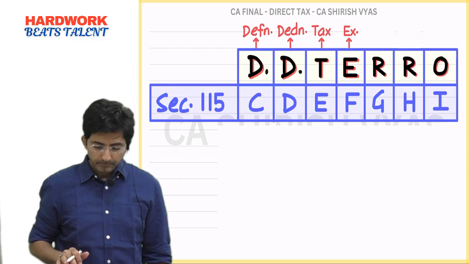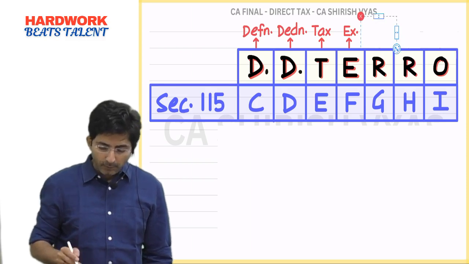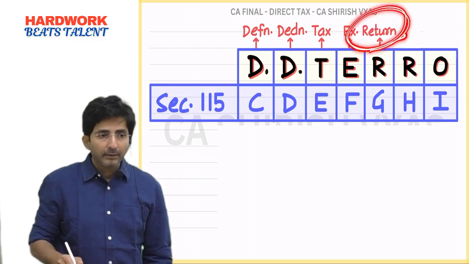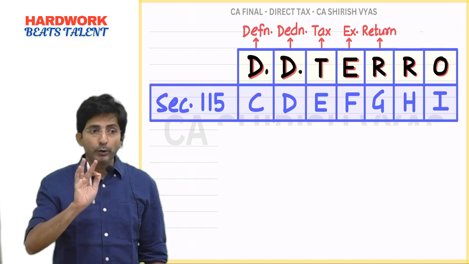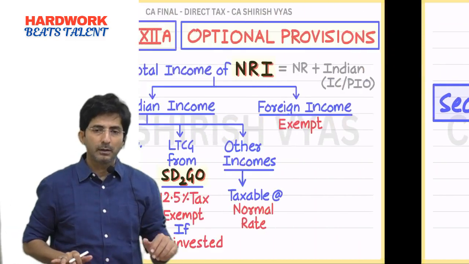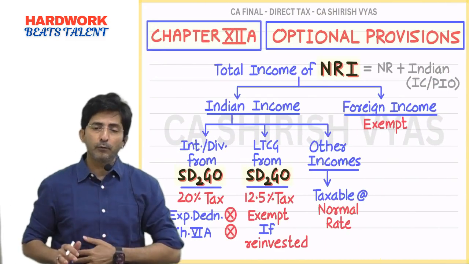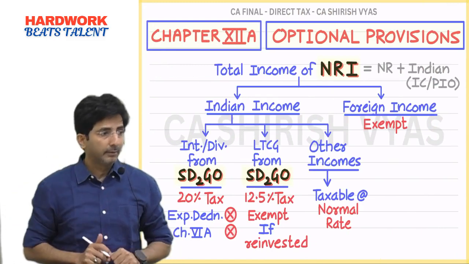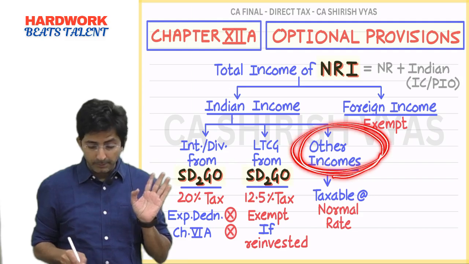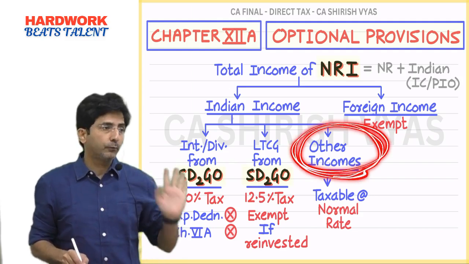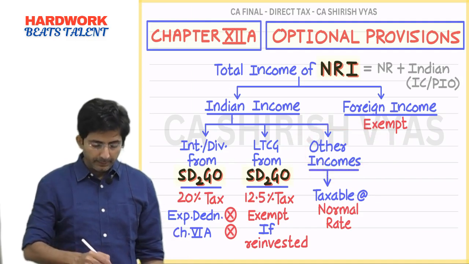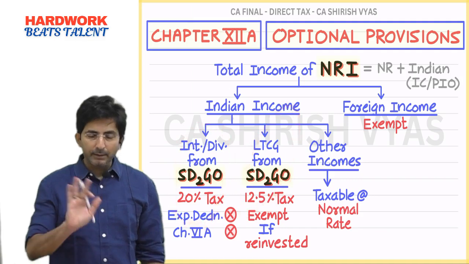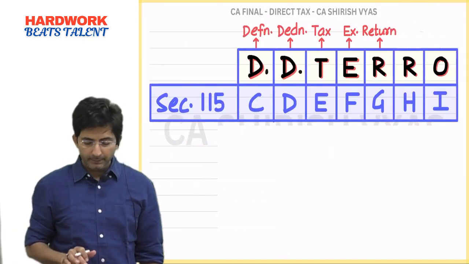So R stands for return filing not required, provided he has only SADGO income. What if my brother has some house property in India from which he gets rental income? The moment he has some other income, he has to file a full-fledged return of income. But if he has only SADGO incomes, then return filing is not required. Okay, then look here.